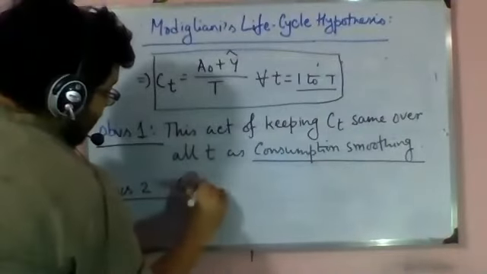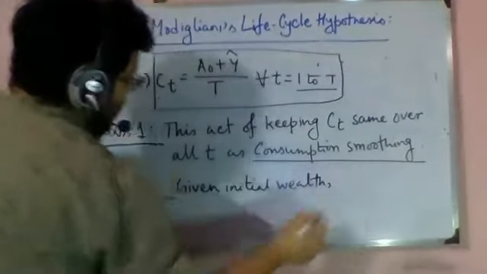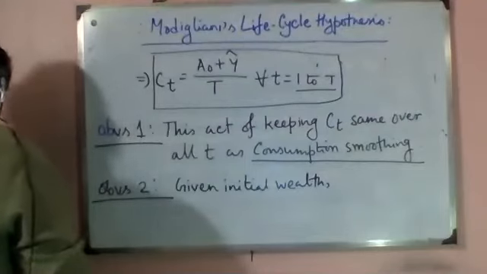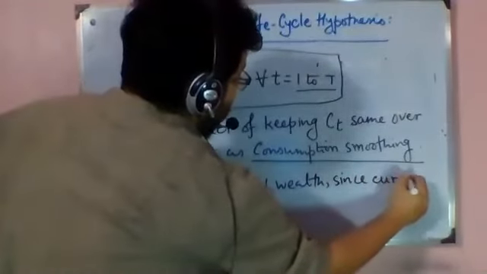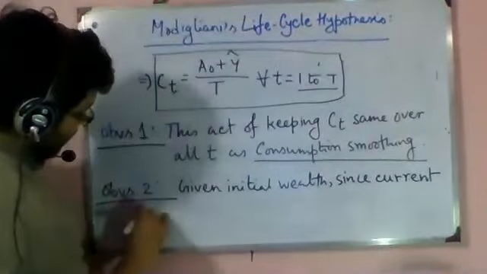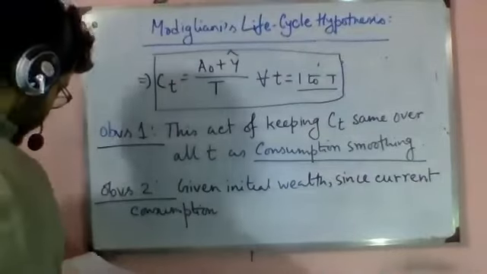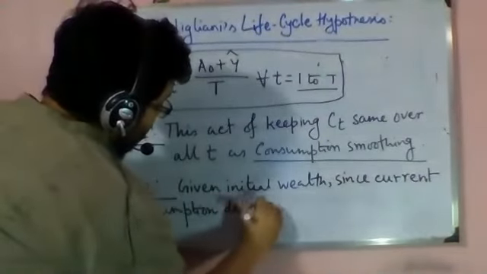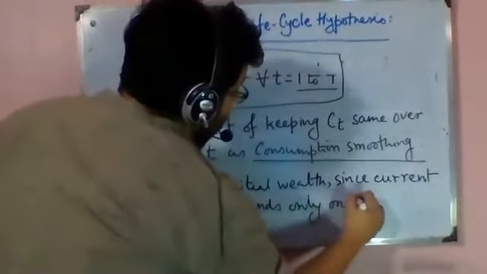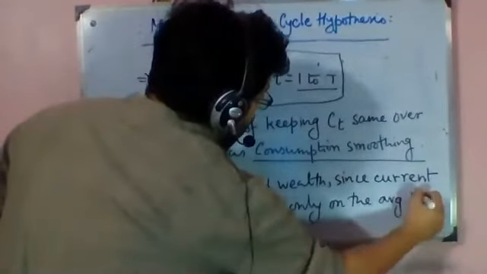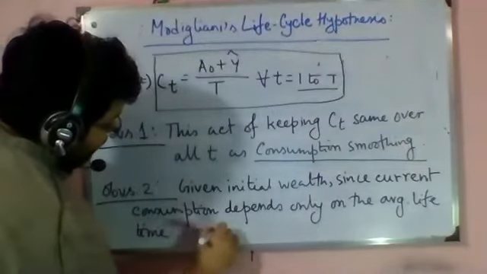It goes like this: given initial wealth, since current consumption depends only on the average lifetime income.